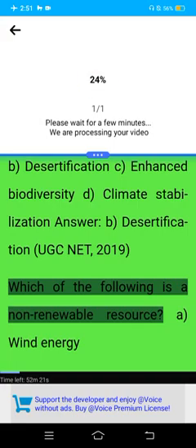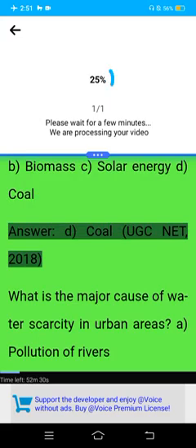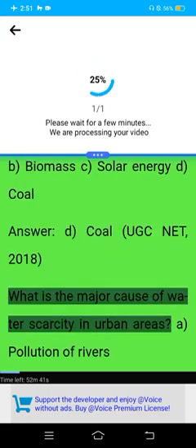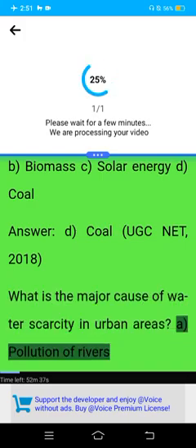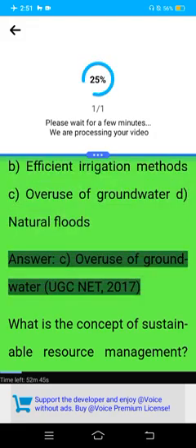Which of the following is a non-renewable resource? A. Wind energy. B. Biomass. C. Solar energy. D. Coal. Answer. D. Coal. UGC Net 2018. What is the major cause of water scarcity in urban areas? A. Pollution of rivers. B. Efficient irrigation methods. C. Overuse of groundwater. D. Natural floods. Answer. C. Overuse of groundwater. UGC Net 2017.